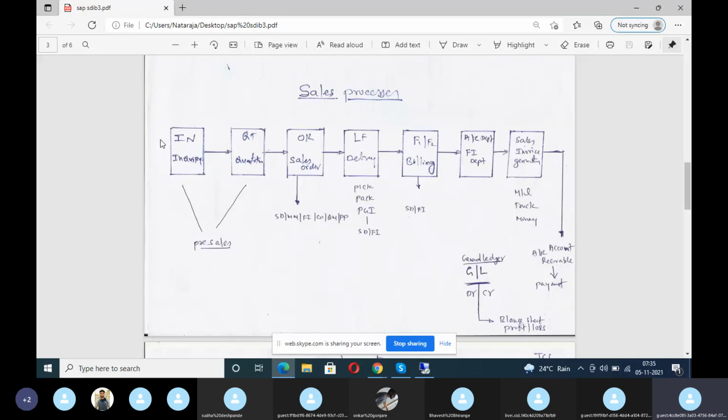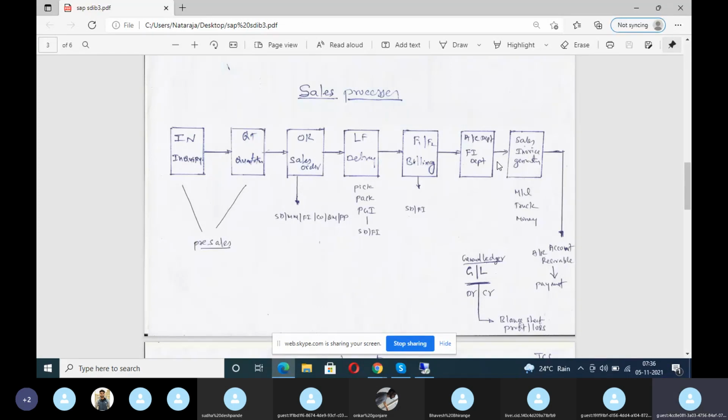Then the customer is ordering the material, so that is material master data. And if this customer becomes a regular or permanent customer, then customer material information record master data. Then price master data, the price for that customer and that material. If all this master data is there, then only you can create an inquiry, quotation, order, delivery, billing. So what is master data? Master data is high level, ultimate data for processing sales and distribution. Without master data, you cannot do inquiry, quotation, order, delivery, billing, or indirectly sales and distribution or sales and marketing. That is why we need master data.